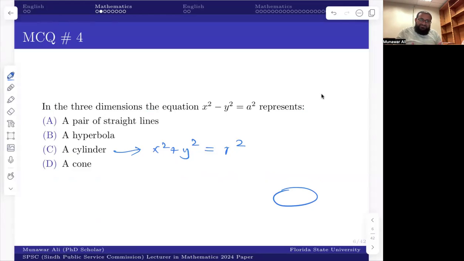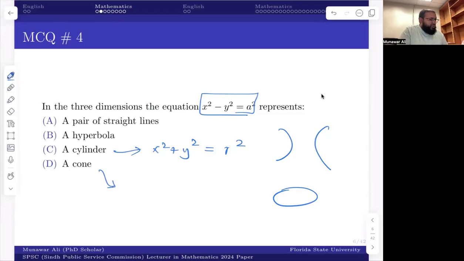But there can be this hyperbola in 3D, though I don't know exactly whether it should be or not. If you see this figure, it is a hyperbola in 2D that we know. So you have a hyperbola in 2D and you just take it to 3D, it becomes like a sheet from one side, a sheet from another side. So you have two lines, but these are two sheets like this. I can show you, but it doesn't make any sense to me. So it's like a hyperbola.